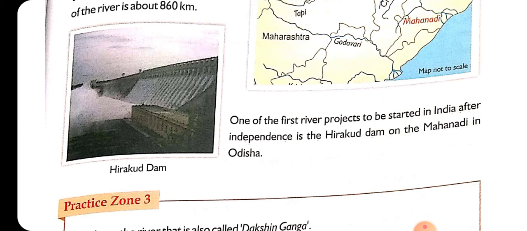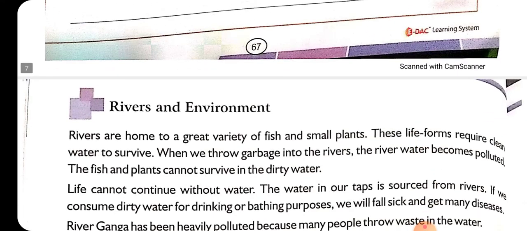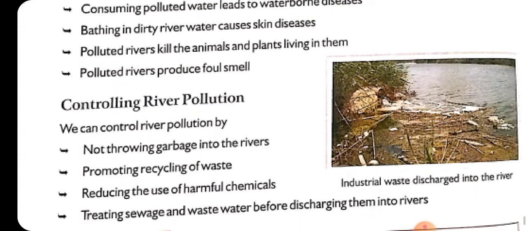Okay, so this is all about our peninsular river system. We have finished with our peninsular river system. In the next video we will talk about rivers and environment. That will be our last topic.